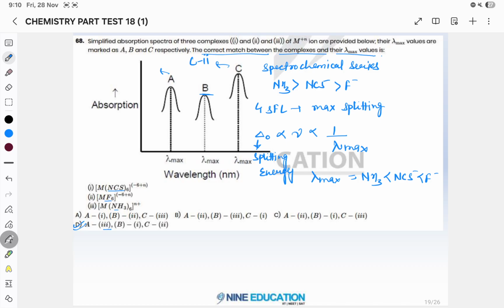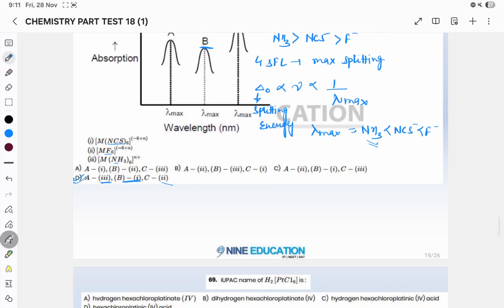Minimum will be B. Okay, in this case, you will see your answer D is the correct answer. C will be your second one. Then out of A and B, the one which is having minimum will be B. B should be your first one, and then A is the third one. I hope this is clear to you.